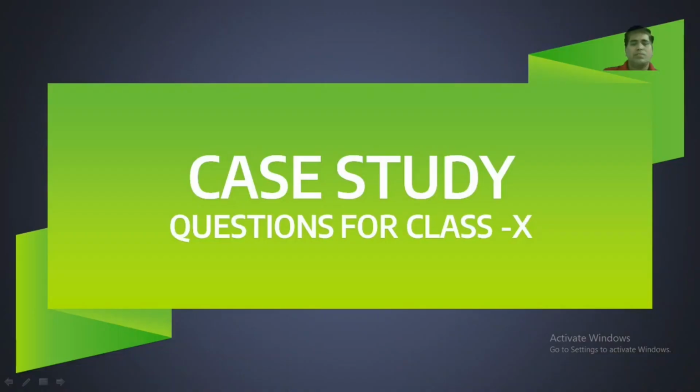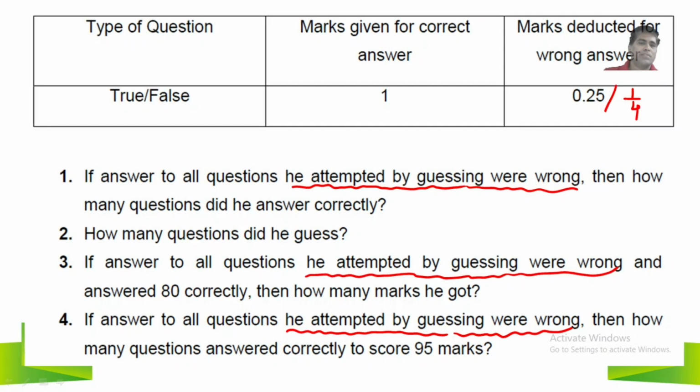Next, this is very, very important. For a correct answer, he is getting 1 mark. For a wrong answer, he is losing 1/4 of a mark. We are deducting. So this is positive 1. When the answer is correct, he will get plus 1 mark. When it is wrong, he is getting minus 1/4. So these are very, very important points.